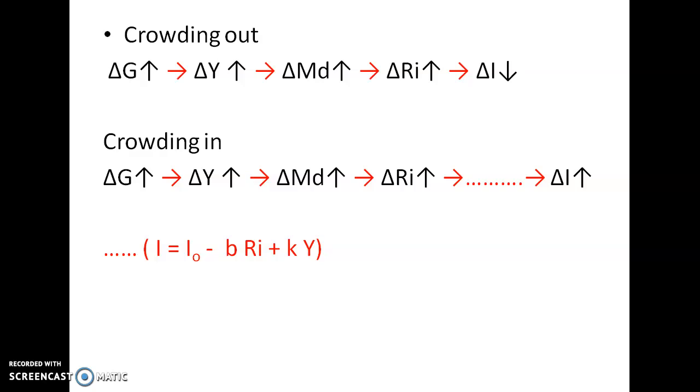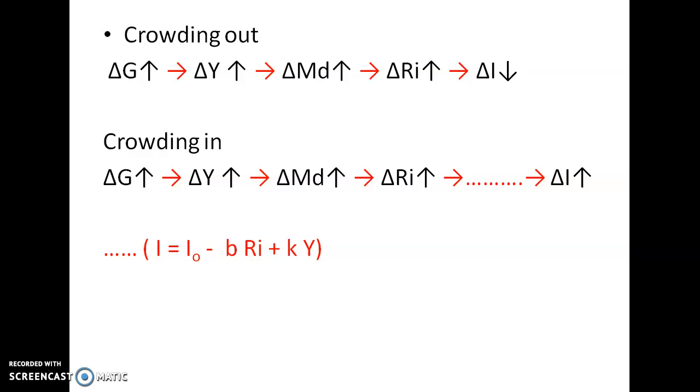This is explained with the help of a functional relationship. That is, investment is not only a function of the rate of interest, but it is also a function of income. Whenever there is an increase in government spending, it will lead to an increase in interest, and at the same time there is an increase in income also. And the effect of this income is much higher than the change in the rate of interest, and the reverse process will take place. That is the cause of the crowding in process.